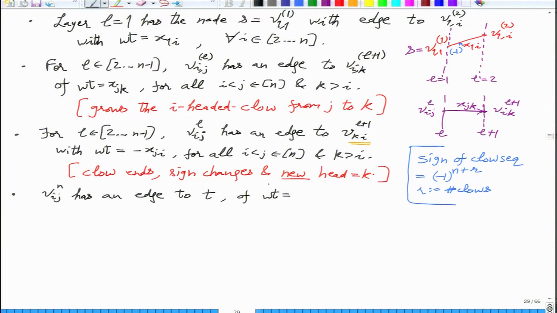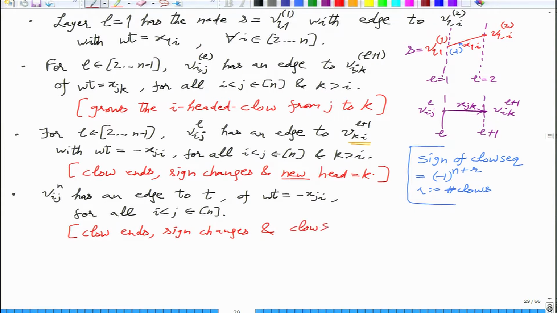There is no option, and you have to flip the sign then. So this will be minus x_{ji}, and do this for all i less than j. So what happened here is flow ends, sign changes, and flow sequence ends. Not just the flow but also the flow sequence ends here.